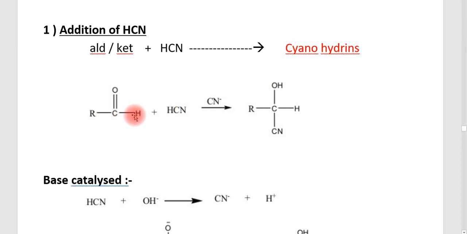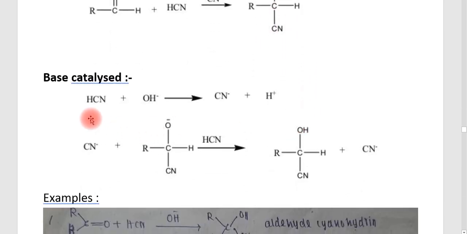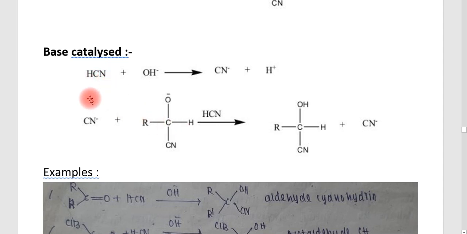Here, this is a carbonyl group, RCHO, in the presence of HCN. The CN minus is the nucleophile and it is attached to the electrophilic carbon. So one end has the nucleophile, CN minus, and the other end has an OH. It takes place under base catalysis. With base, the HCN changes into CN minus and H plus. Here the CN minus reacts to form the alkoxide intermediate, which is protonated and converted into an alcohol.